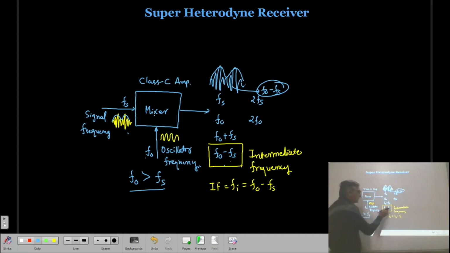Why are we selecting FO minus Fs, not FO plus Fs? There is also a reason, but this we will also discuss in the next lecture. Correct?